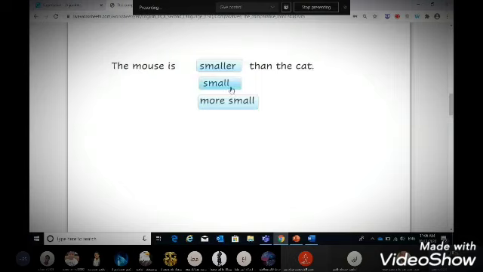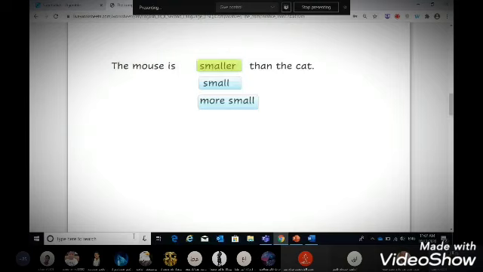The last sentence: the mouse is, and we have small, smaller, small, more small than the cat. So the adjective here is small. It is a short adjective. We are comparing between the mouse and the cat. So the correct answer is, of course, the mouse is smaller than the cat.